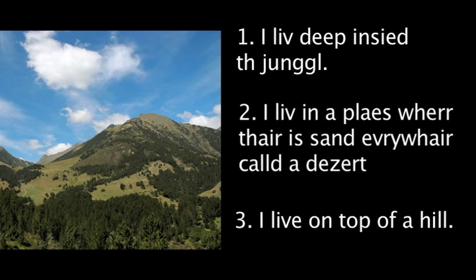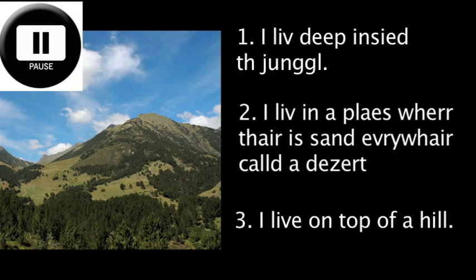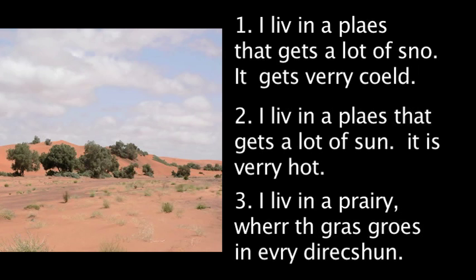1. I live deep inside the jungle. 2. I live in a place where there is sand everywhere, called a desert. 3. I live on top of a hill. 1. I live in a place that gets a lot of snow. It gets very cold. 2. I live in a place that gets a lot of sun. It is very hot. 3. I live in a prairie where the grass grows in every direction.